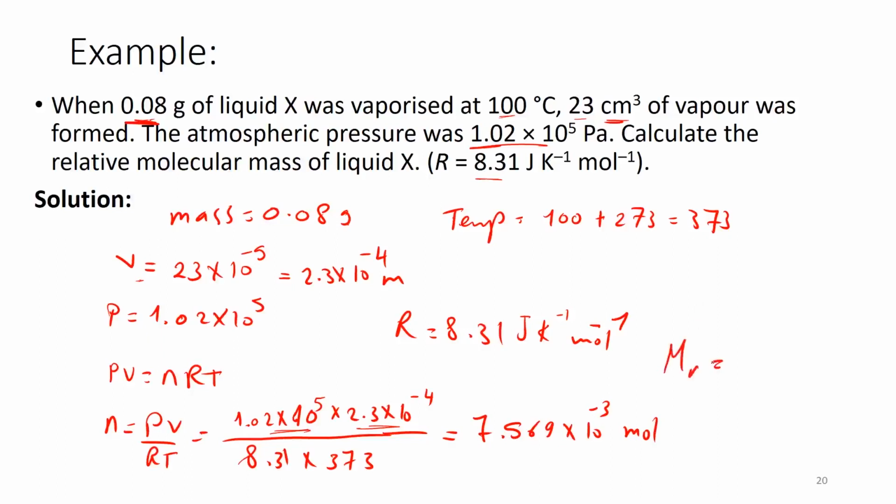So the molar mass is equal to m, my mass, over n, which is my number of moles. So I have, in that case, 0.08 divided by 7.569 multiplied by 10 to the power minus 3, which is equal to 10.57. So my molar mass is 10.57.